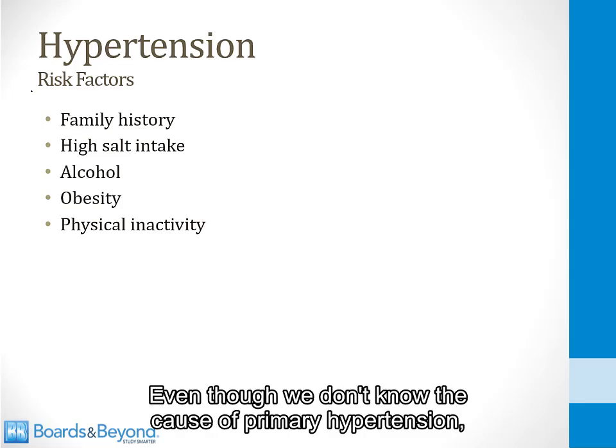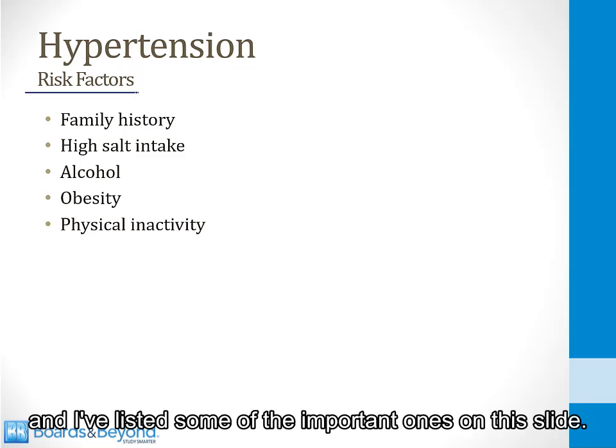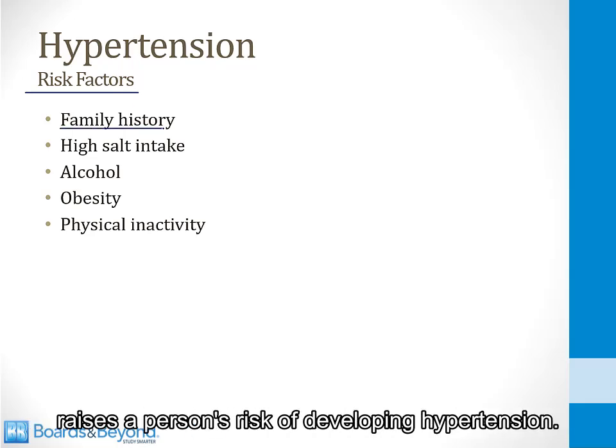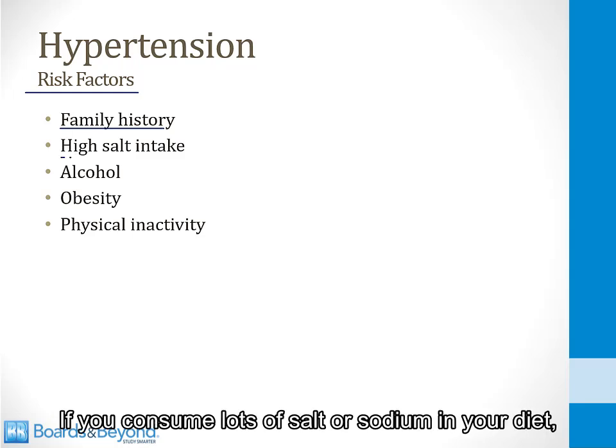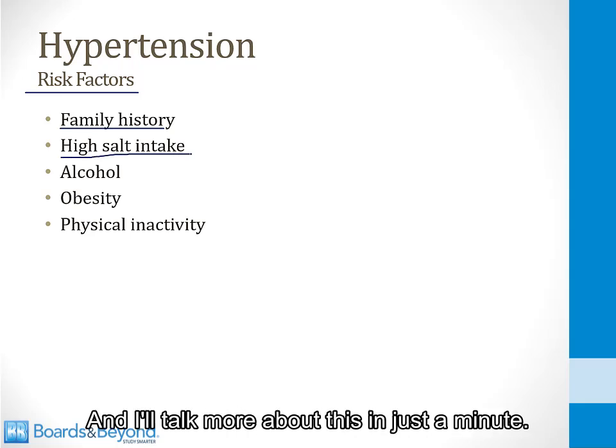Even though we don't know the cause of primary hypertension, there are some well-established risk factors for hypertension, and I've listed some of the important ones on this slide. So a family history of hypertension raises a person's risk of developing hypertension. If you consume lots of salt or sodium in your diet, this will raise your blood pressure, and I'll talk more about this in just a minute.